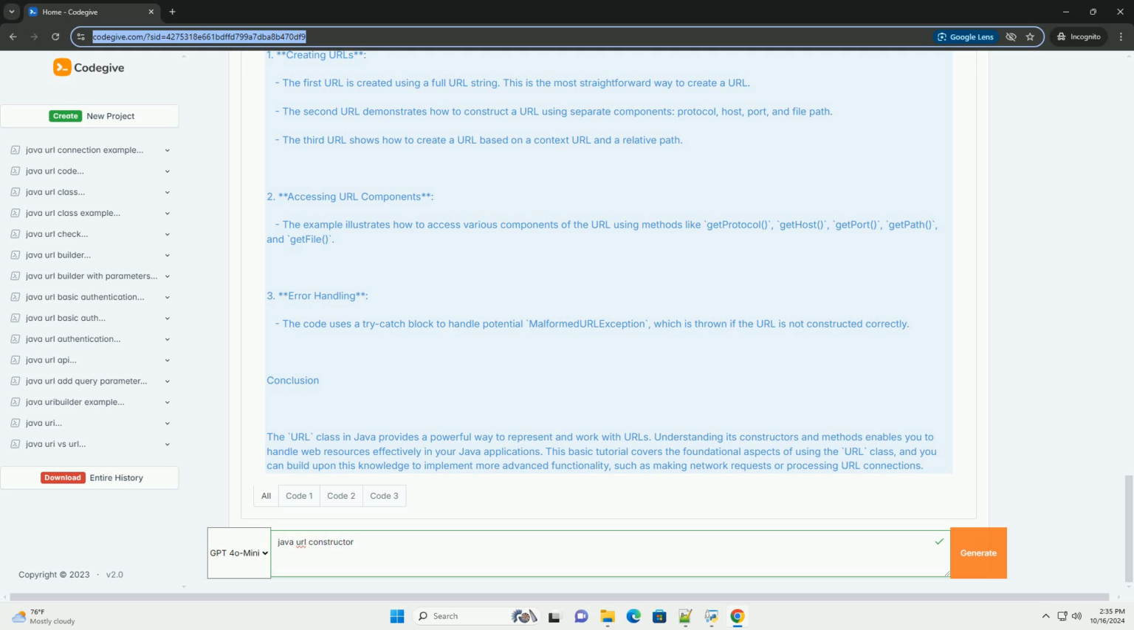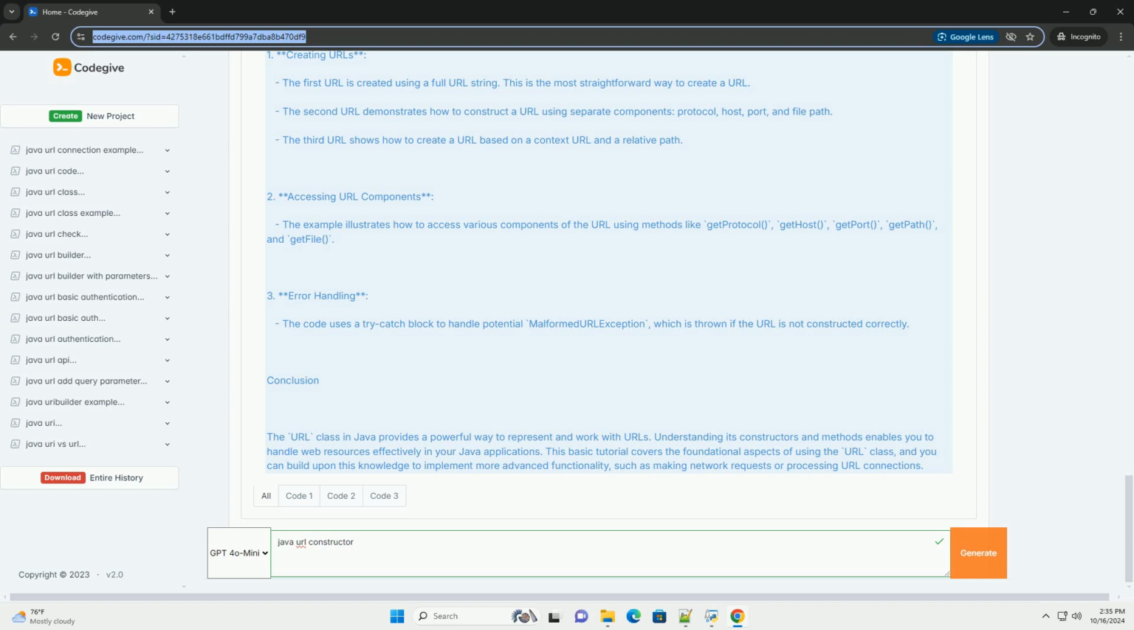2. Accessing URL components. The example illustrates how to access various components of the URL using methods like getProtocol, getHost, getPort, getPath, and getFile. 3. Error handling. The code uses a try-catch block to handle a potential MalformedURLException, which is thrown if the URL is not constructed correctly.